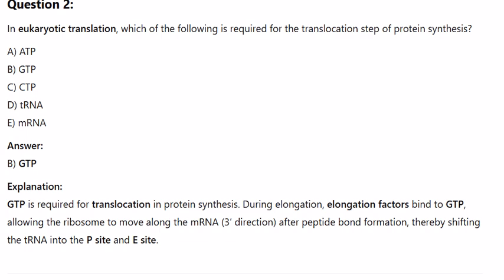During elongation, factors bind to GTP, allowing the ribosome to move along the mRNA in the 3' direction after peptide bond formation, thereby shifting the tRNA into the P site and E site.